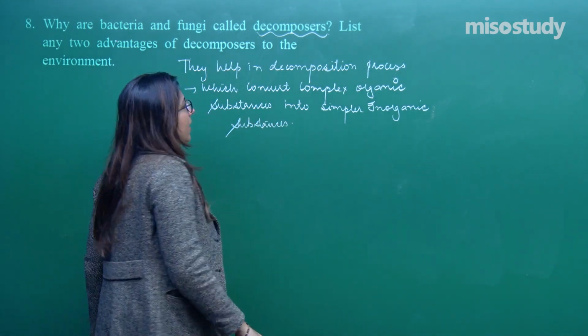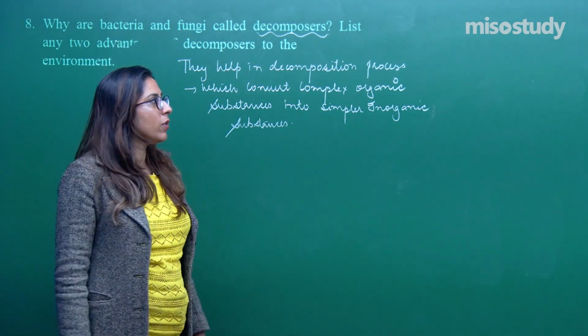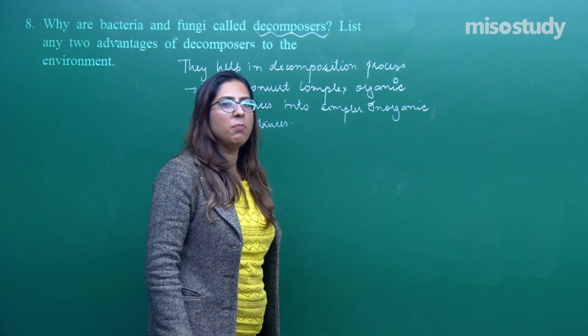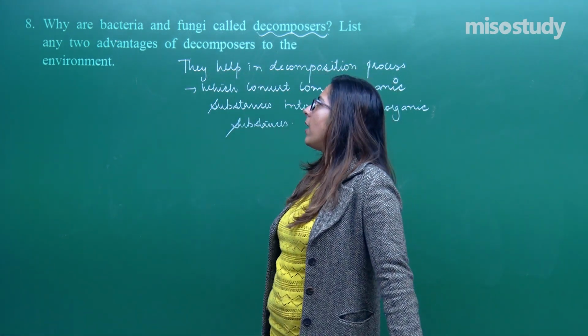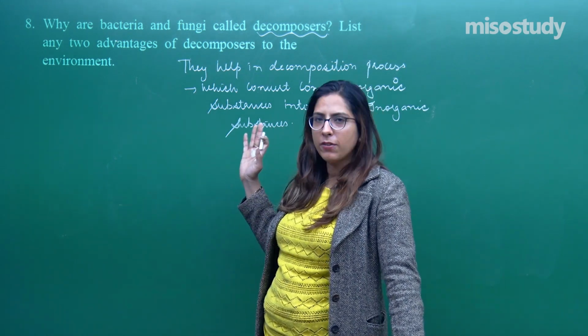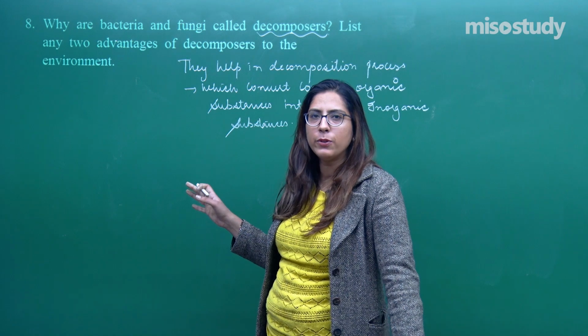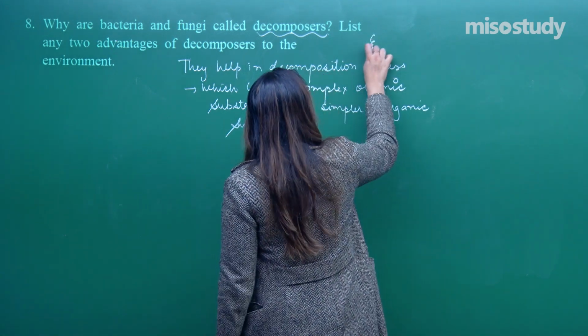So, complex organic substances can be converted into simpler inorganic substances which can be used up by the plants, which can be easily absorbed by the plant. Now, the advantage, the first advantage I have already written. If they ask you about the examples of the decomposers, you can write the bacteria and fungi.